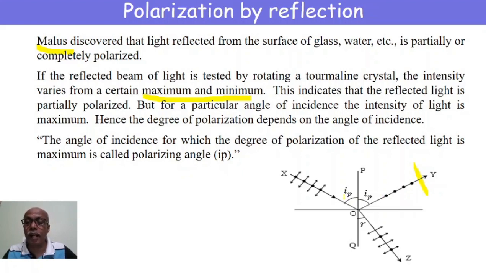And that particular angle of incidence at which the intensity variation is between 0 and maximum is called the polarizing angle. At that angle, reflected light is said to be completely plane polarized.